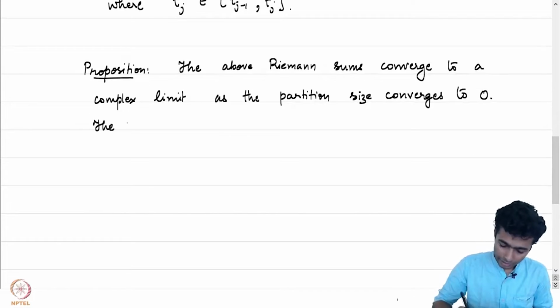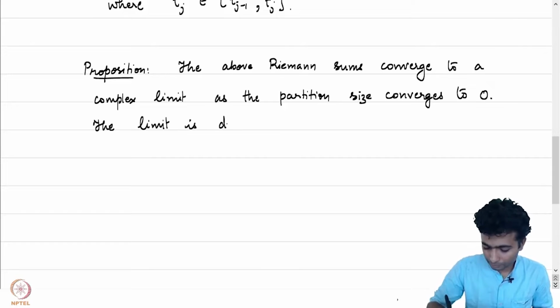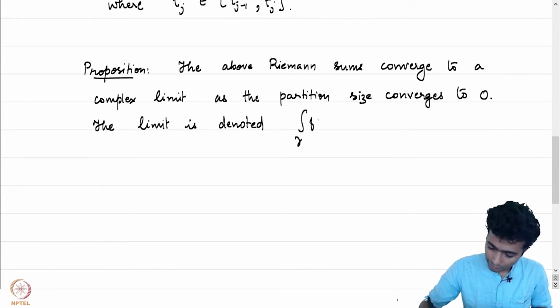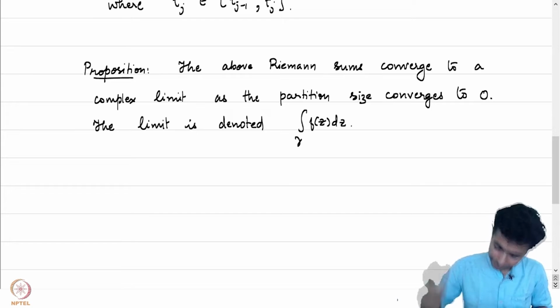The limit is denoted as the integral over gamma of f of z dz.